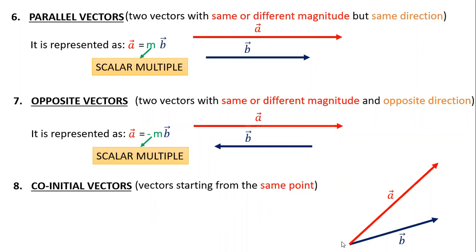Okay, so co-initial means the vectors will be having the same starting point. So we call them co-initial. Yeah, Riddhi, is it clear? Co-initial means the vectors are starting from the same point, or you can say the tails of the vectors are the same. Yeah, Arav? Sir, I had a doubt that we put minus to make the direction same in opposite vectors. You can write b as minus b, it will become plus then. But that will be along with the vector only. Okay. So any other doubt, should I proceed further?